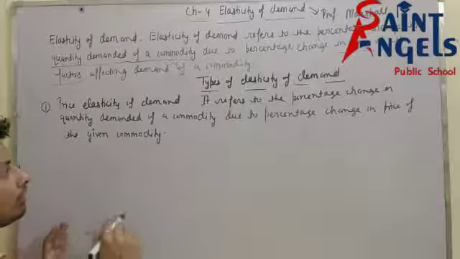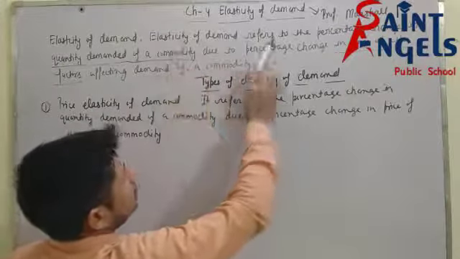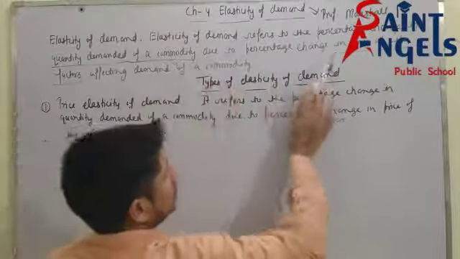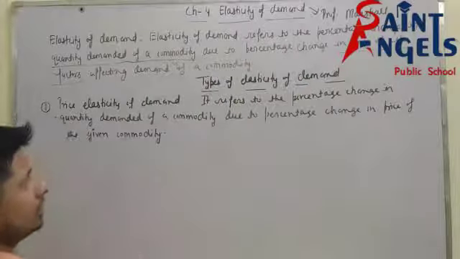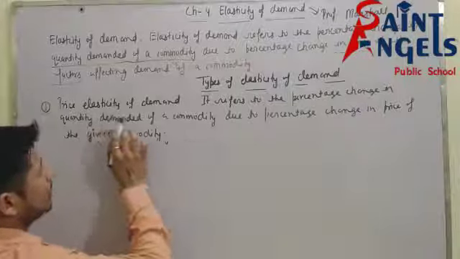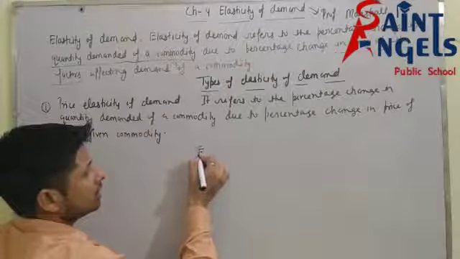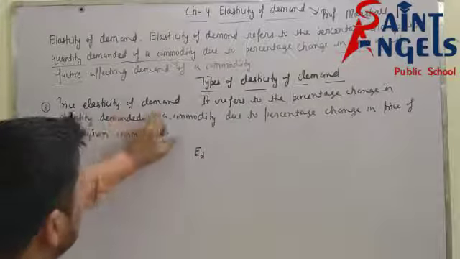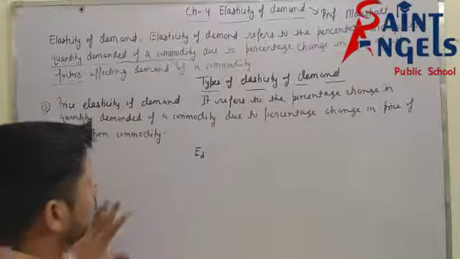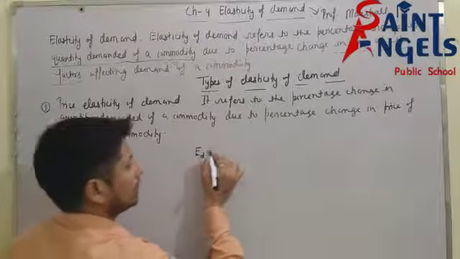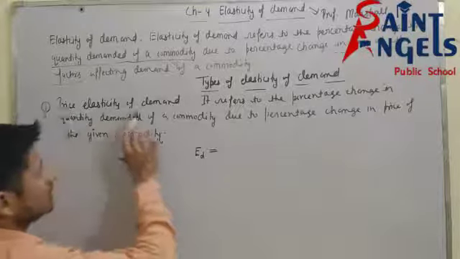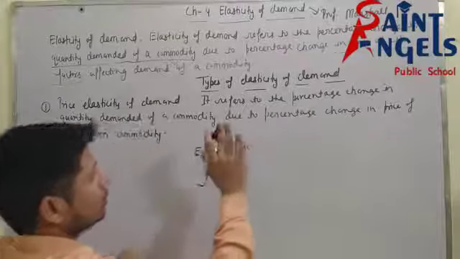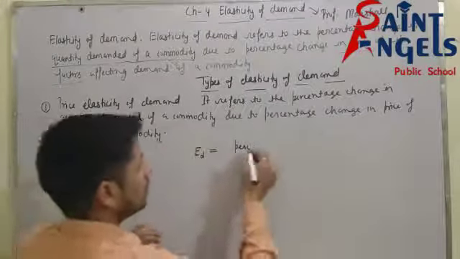See, what is the formula? Price elastic demand refers to the percentage change in quantity demanded of a commodity due to percentage change in price of the given commodity. What is the formula of price elasticity of demand? ED represents price elasticity of demand.